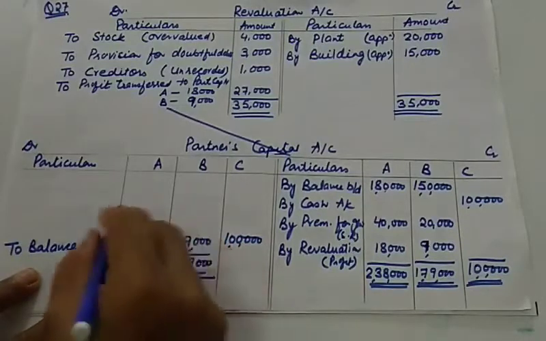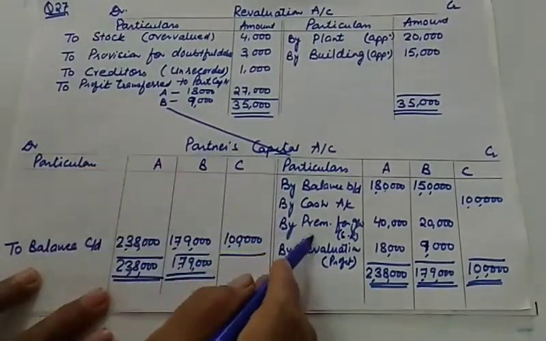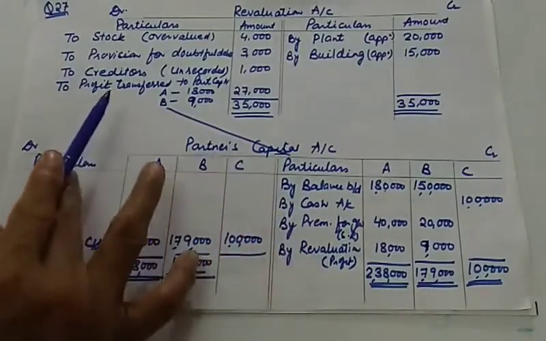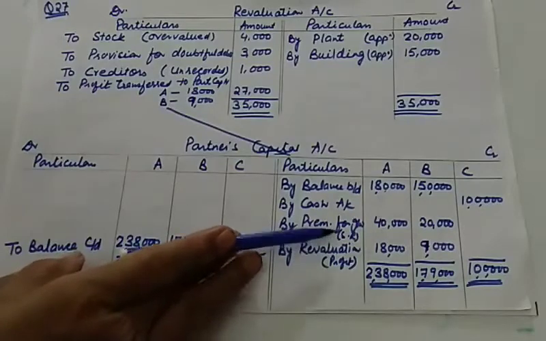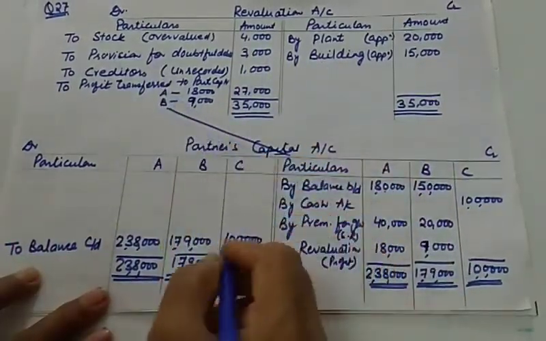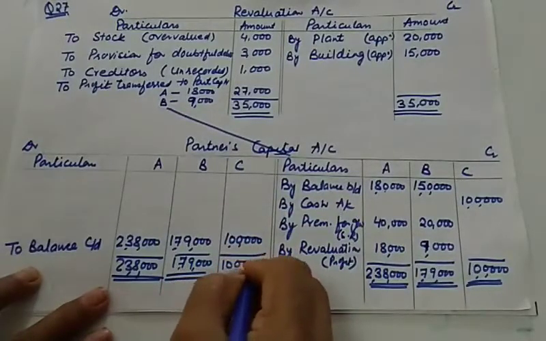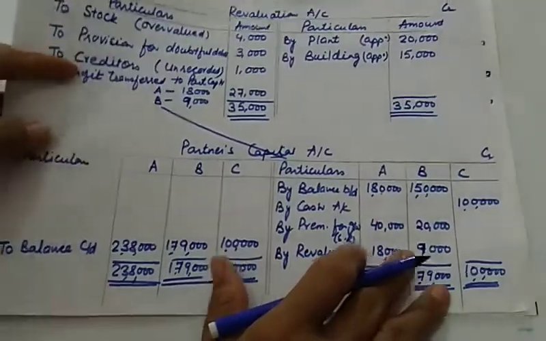There is no item given on the credit side, and we are transferring. Profit is always transferred on the opposite side. Like if it is debited here, it will be transferred to credit side, and if it is loss, loss will be transferred here. So this revaluation account must be clear to you.